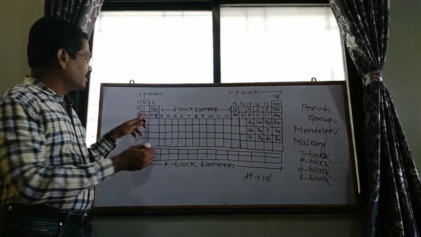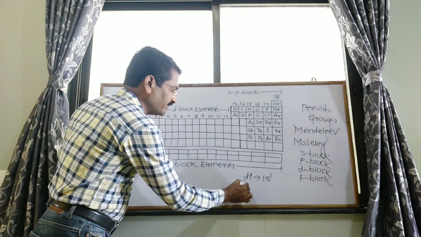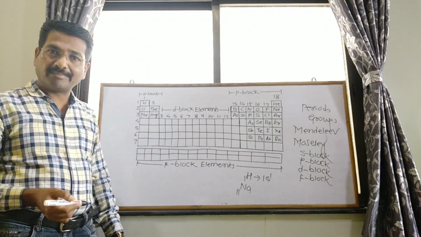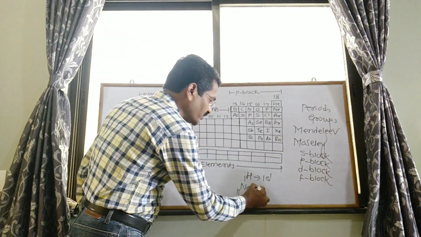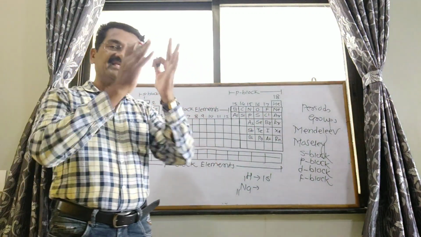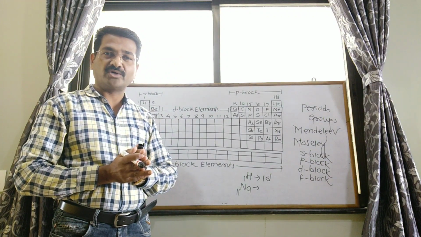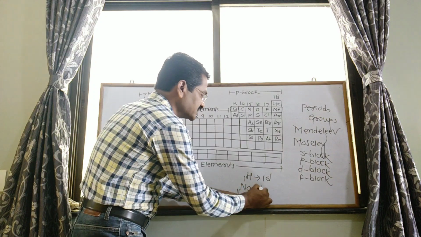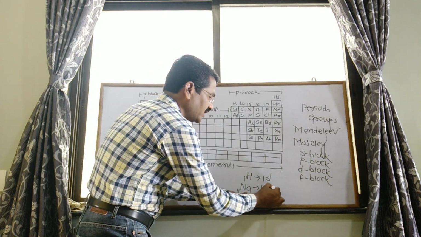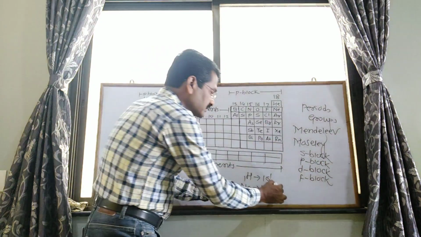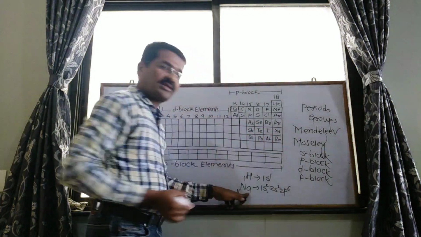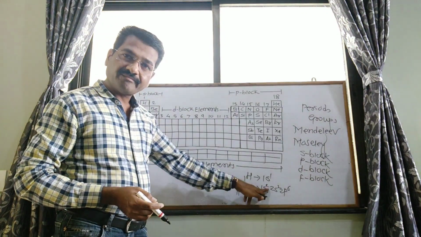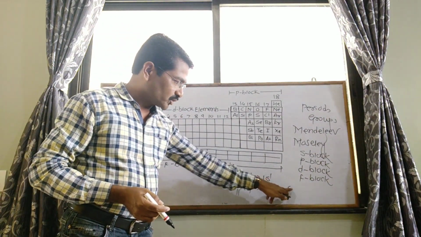Second example, sodium, having atomic number 11. According to Aufbau's principle, the electronic configuration of sodium is 1s2, 2s2, 2p6. How many electrons are distributed? Out of the 11, 2, then 2 and 6, total is 10.